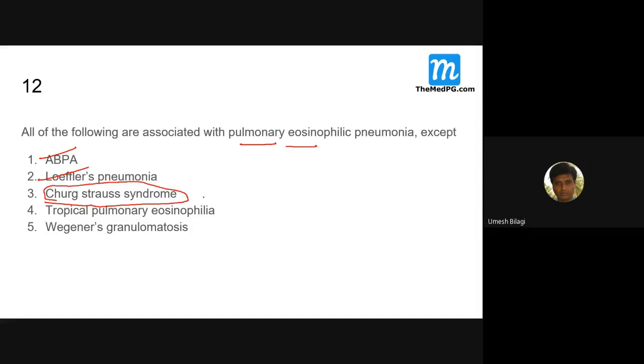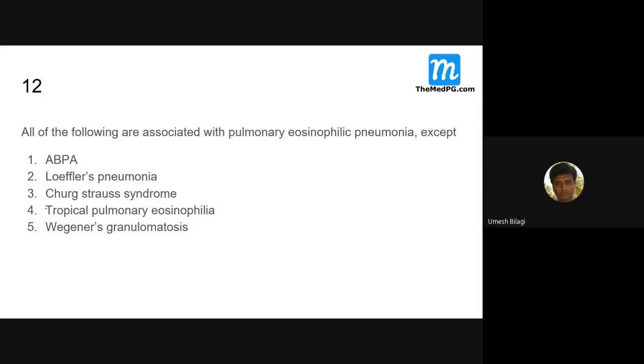Churg-Strauss is in fact vasculitis with eosinophilia. These things we'll be discussing in more detail, along with connected disorders. Now, just remember that Churg-Strauss will be eosinophilia with vasculitis.